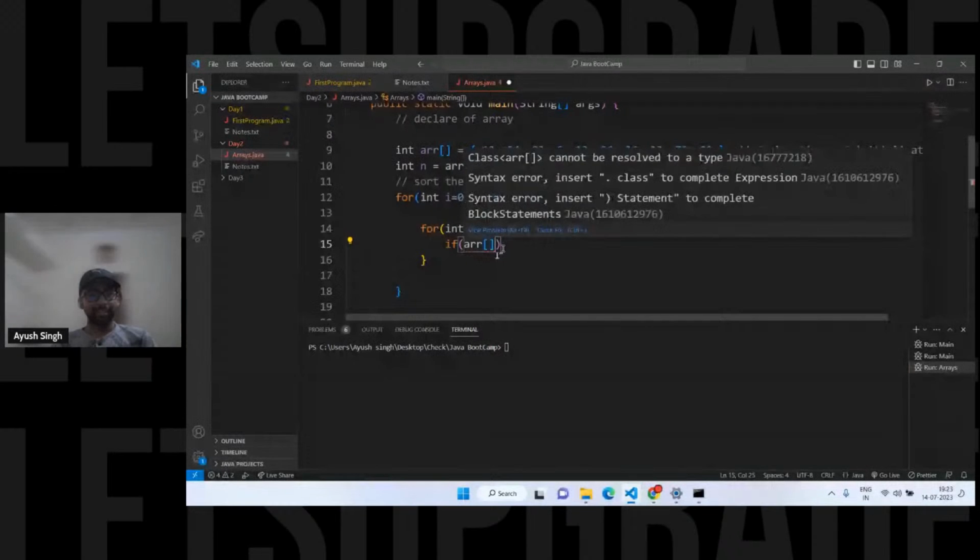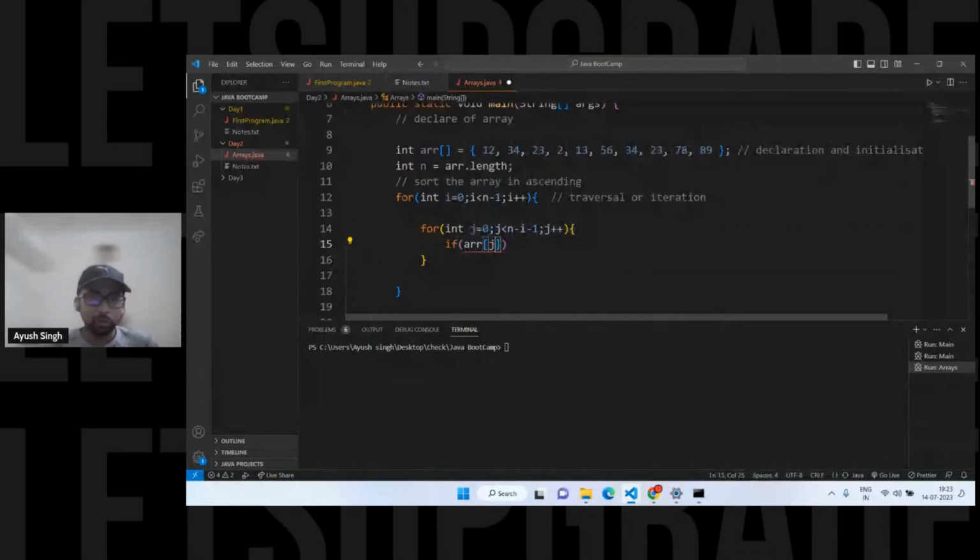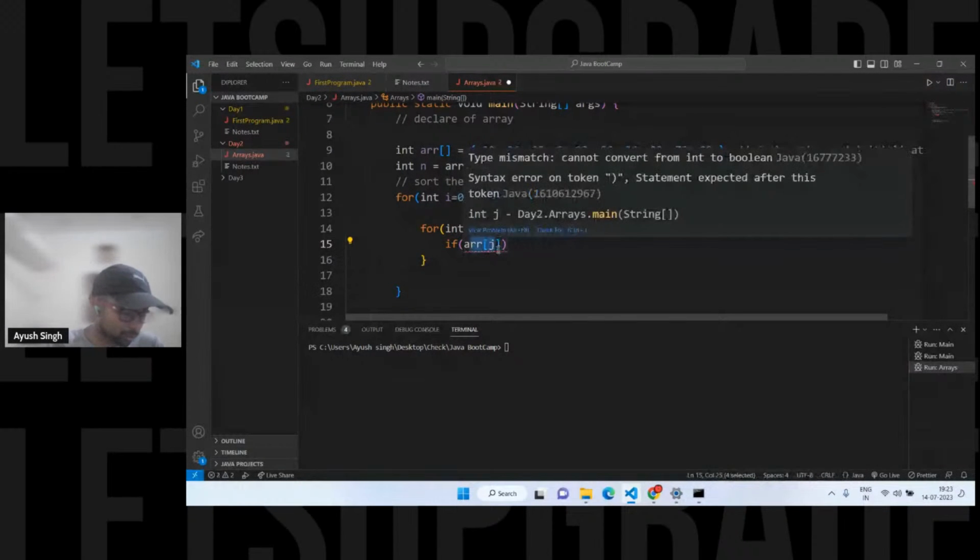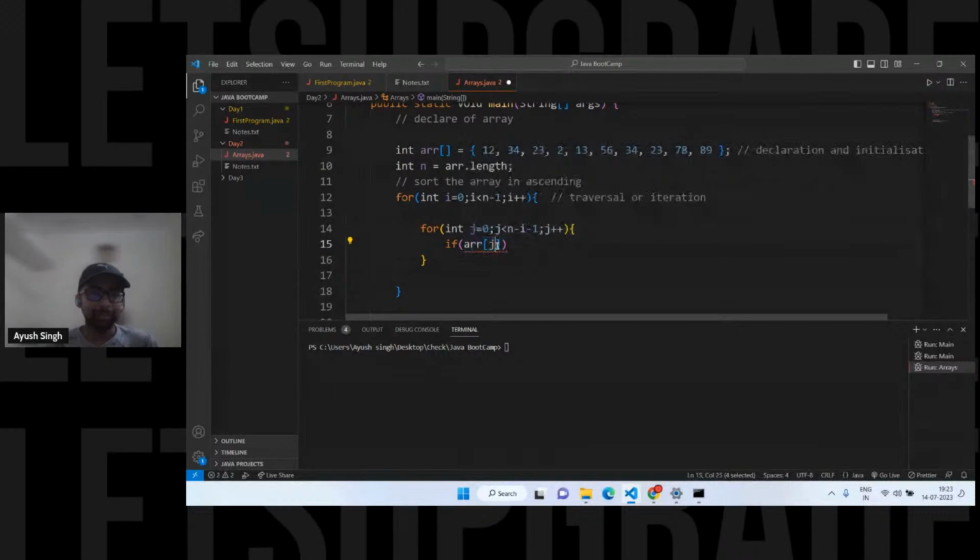Okay. See, look how it is. Array of j. See, I'm not sure whether you are talking about the indexes or the particular elements. We are not comparing the indexes. We are comparing the array elements. So array of j is greater than array of the consecutive element, right? We are starting with 0. Okay, we are going till n minus i minus 1. So we are not going to the last. We are obviously skipping the last element.